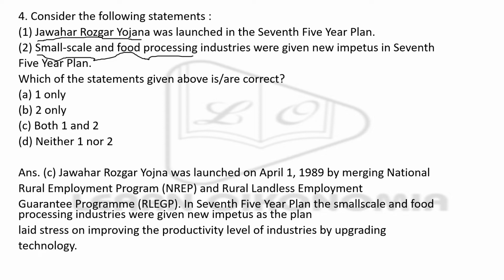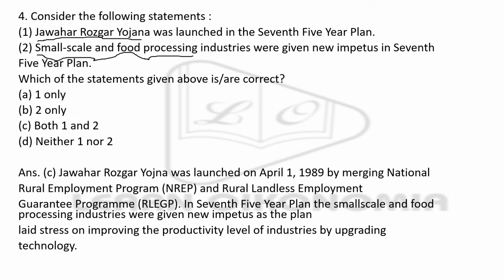The Jawahar Rozgar Yojana is a program launched by the government of India on April 1 of 1989. It was launched by merging 2 different programs of the government: the National Rural Employment Program as well as the Rural Landless Employment Guarantee Program.